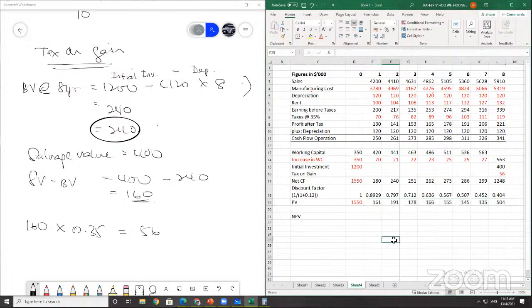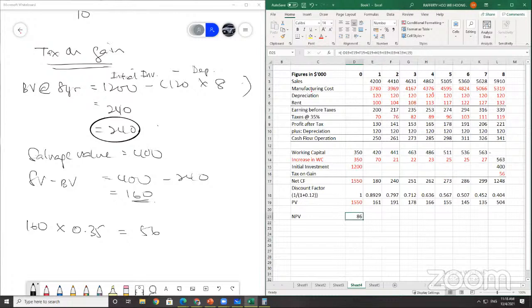This is what I get. So now I want to get my net present value. Okay, my net present value is basically equal to negative this figure plus 161 plus 191 plus this plus this plus this plus this plus this plus this, which equals 86. Okay, so my NPV is 86.